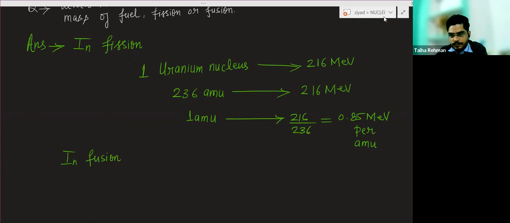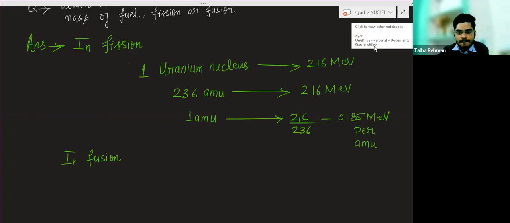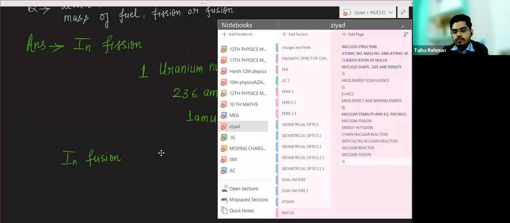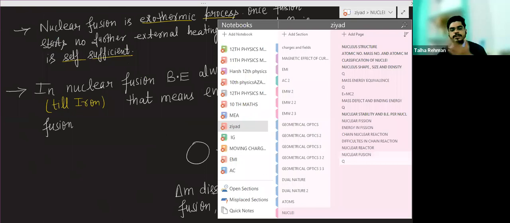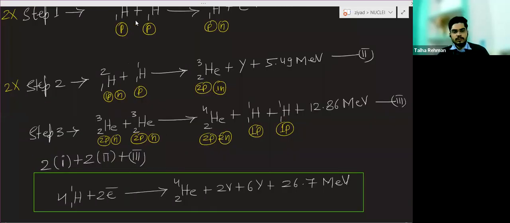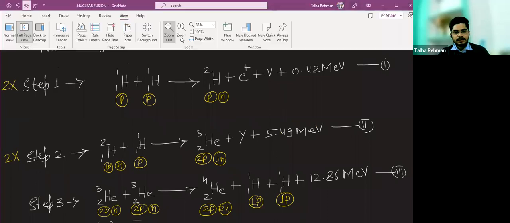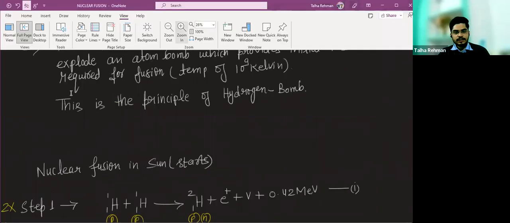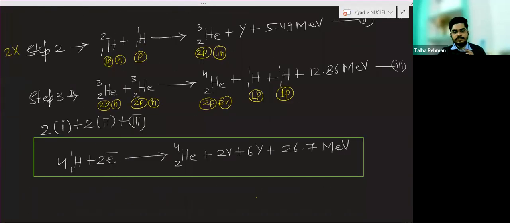See the fusion reaction. There is one more reaction left, the exact nuclear fusion reaction. So basically, the fusion reaction will take place in 3 steps.